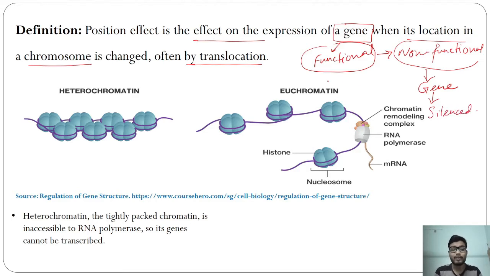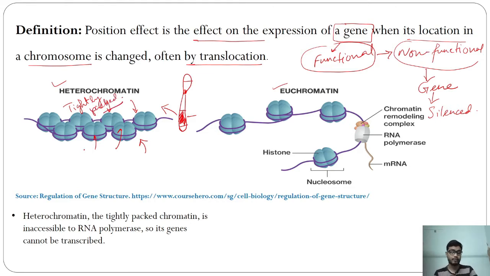Now, what about heterochromatin and euchromatin? A chromosome has two distinct portions in its total region. One is known as euchromatin and the other is known as heterochromatin. If I draw heterochromatin here, these portions are tightly packed. Here are nucleosome 1, nucleosome 2, nucleosome 3, nucleosome 4, and all of these nucleosomes are tightly packed with the DNA.